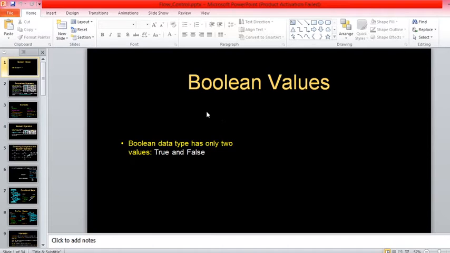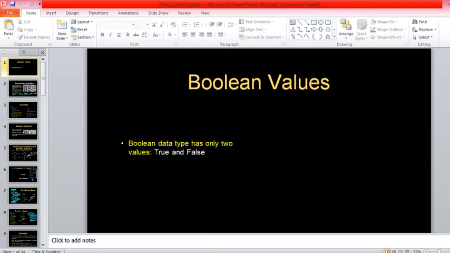First, one more data type available in Python is the Boolean data type. We have already seen 3 data types: int, float, and string. The Boolean data type has only 2 values. You all know Boolean values are only 0 and 1, but here they are represented as True and False.